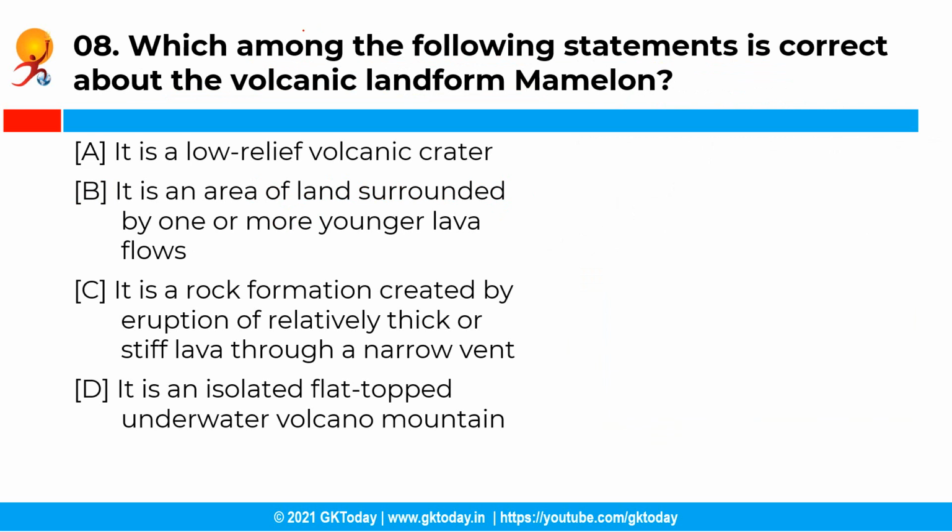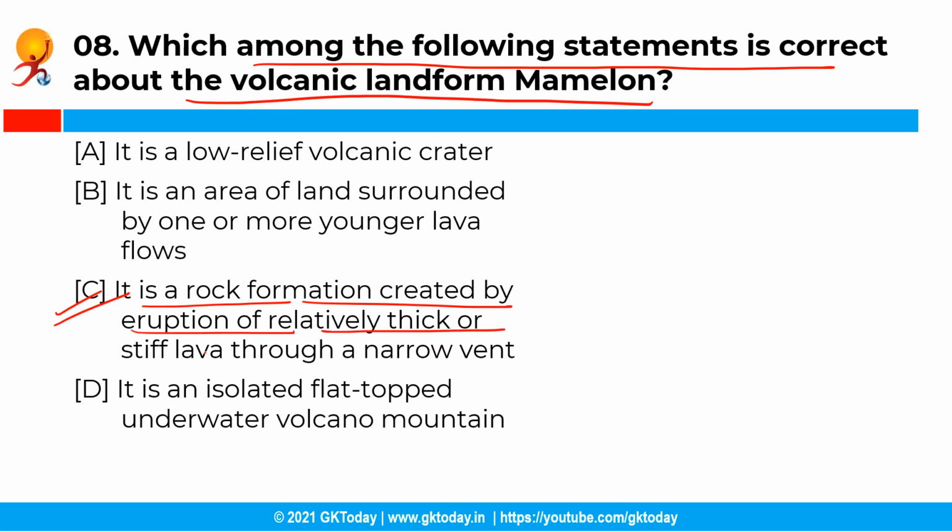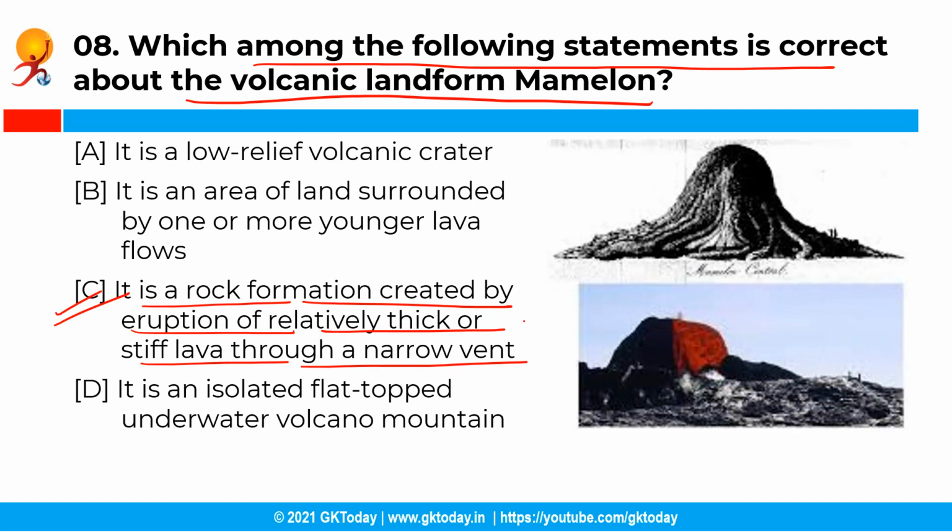Now, moving ahead with the next question. So, which among the following statements is correct about the volcanic landform mamelon? So, you have the following options and the correct answer is option C, that is, it is a rock formation created by eruption of relatively thick or stiff lava through a narrow vent. See, a rock formation created by an eruption of relatively thick or stiff lava through a narrow vent is called a mamelon. And as the lava is not fluid, it does not flow away and it congeals around the vent,